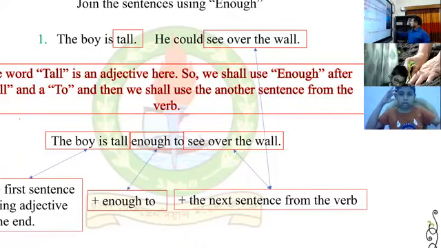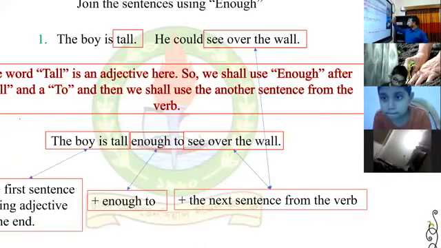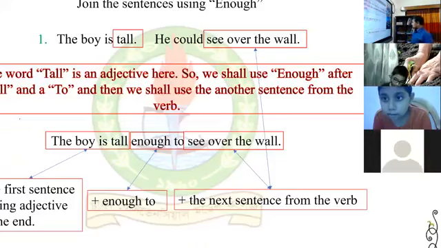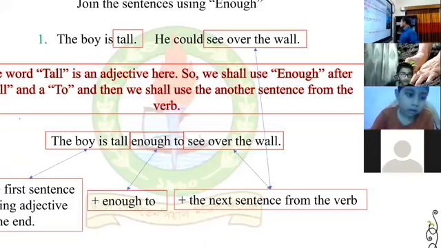Okay, Shafkat. Hello, Shafkat. Hello, Mr. Shafkat.